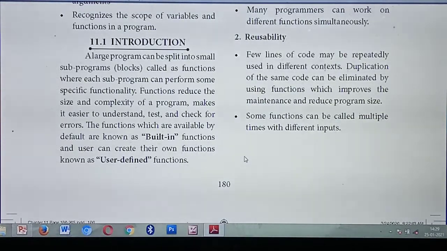Each function will have certain tasks. For example, the first 10 lines is used to add two numbers, the next 10 lines is used to subtract two numbers. Likewise, each function will have some separate task. The main use of functions is that you can reduce the size of the program. What do you mean by size? For example, a 200 lines program takes nearly 200 lines, so the size is 200 lines. The same 200 lines you are reducing into 20 lines, so the size of the program gets reduced.